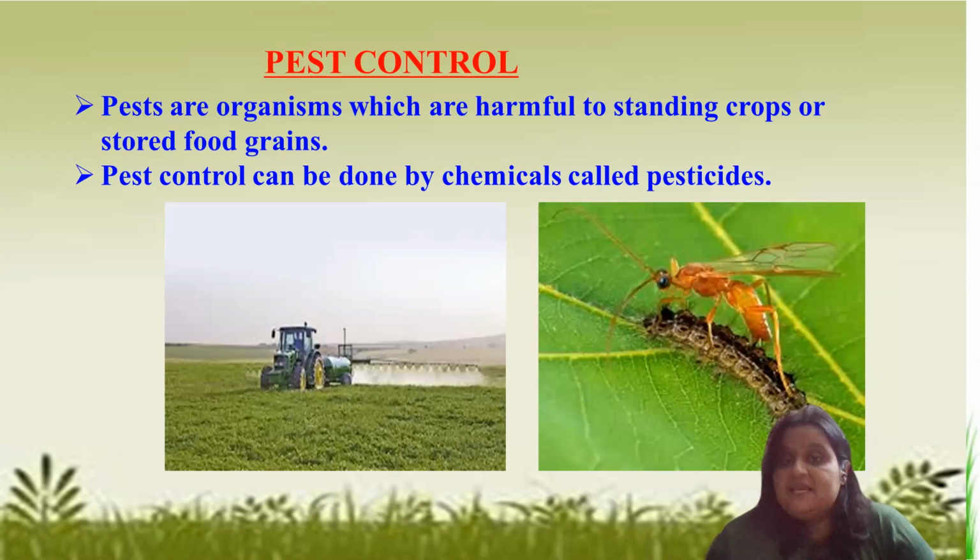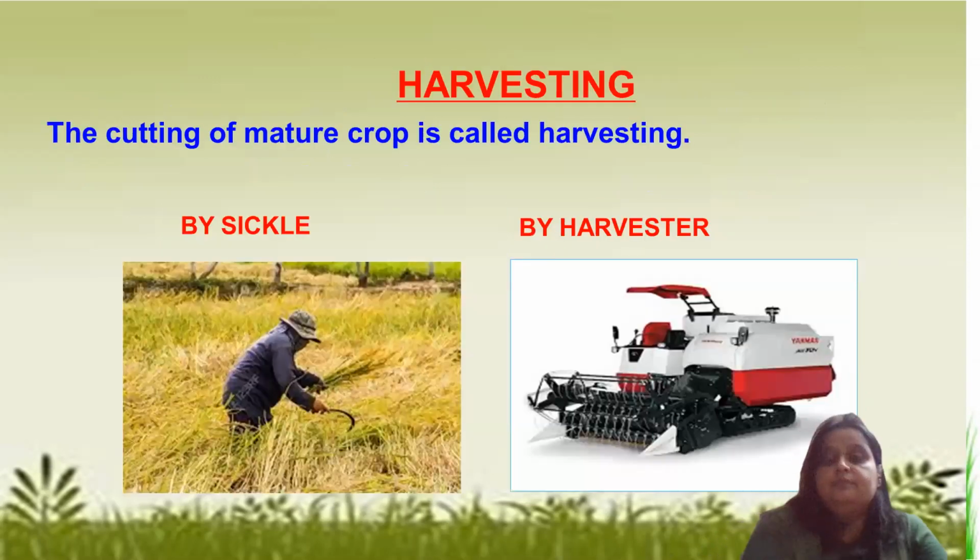So pest control, we have heard this name, we used to do it in our houses also sometimes, right? That is done by chemicals. Pesticides are those chemicals which are used to kill these kinds of insects, or such organisms which may harm our crop. Pest control is very, very important.